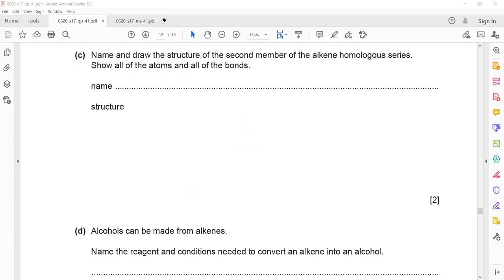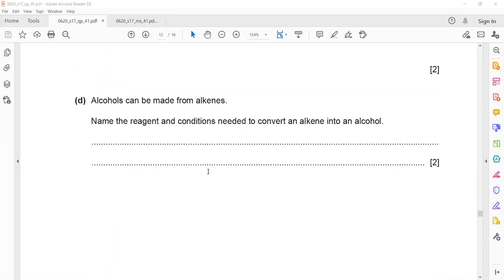Next is: alcohols can be made from alkene. Name the reagent, meaning which chemical we need, and what are the conditions needed to convert alkene into alcohol. What are the conditions required? 100 degrees Celsius temperature. Which catalyst is used? You should be specific here.